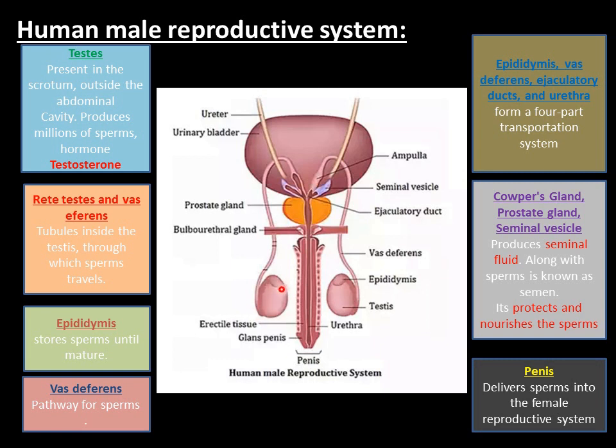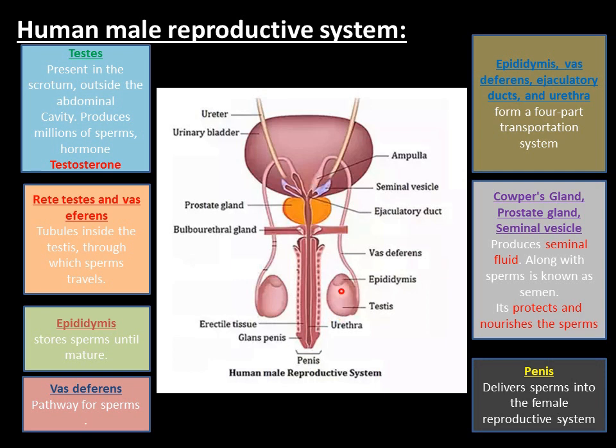Testis में क्या होता है? Seminiferous tubules होते हैं. Again, sort of tubes present inside the testis. Okay. Inside these seminiferous tubules, germinal epithelium होता है. Okay, germinal epithelium. It is a type of a muscle. Okay, and it is present in the tubes, which divides by meiosis. कैसे divide करता है? Meiosis से divide करता है. Okay, by dividing, what does it produce? It produces sperms.